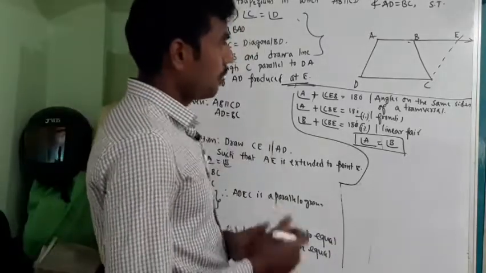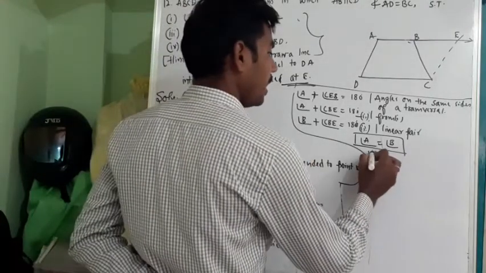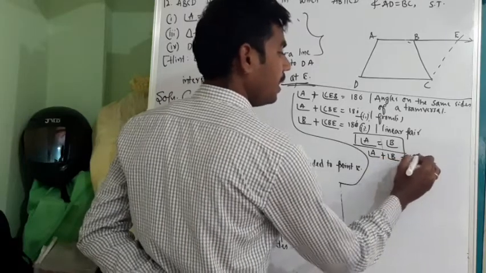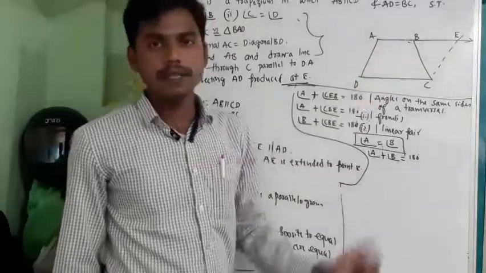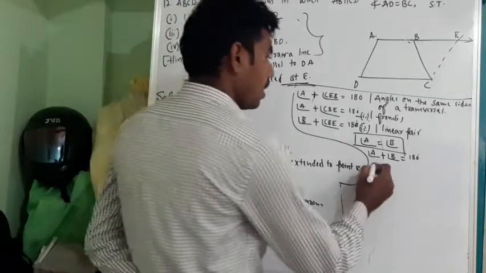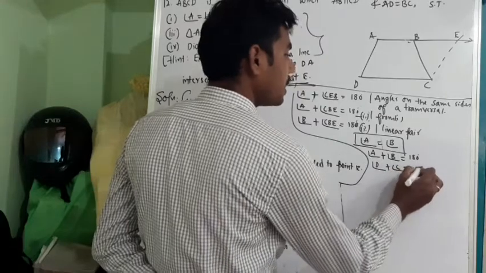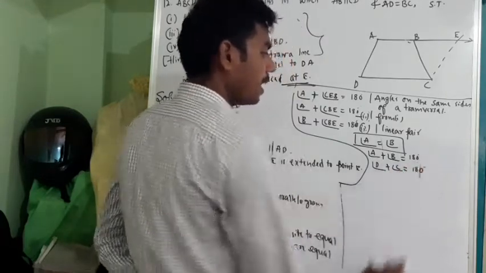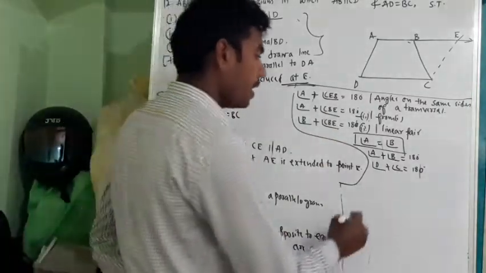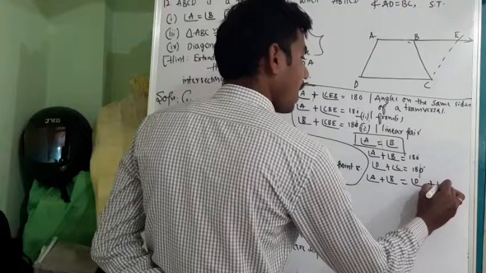Next, I need to prove angle C is equal to angle D. Yes. Now angle A plus angle B is equal to 180 degree. Angle A plus angle B is equal to 180 degree. So angles on the same side of a transversal. So next, angle D plus angle C is equal to 180 degree. These are the angles on the same side of transversal. Since both the RHS are equal, so what can I write? Angle A plus angle B is equal to angle D plus angle C.